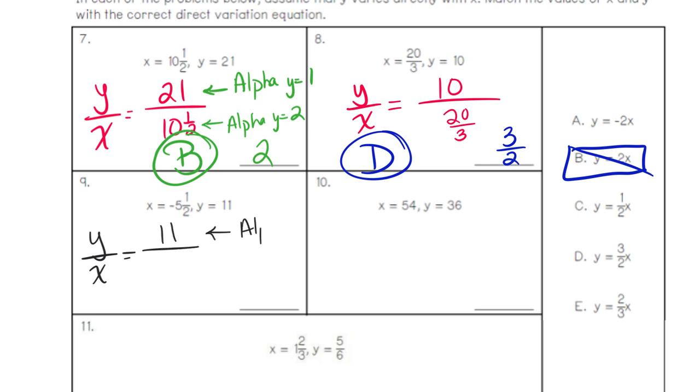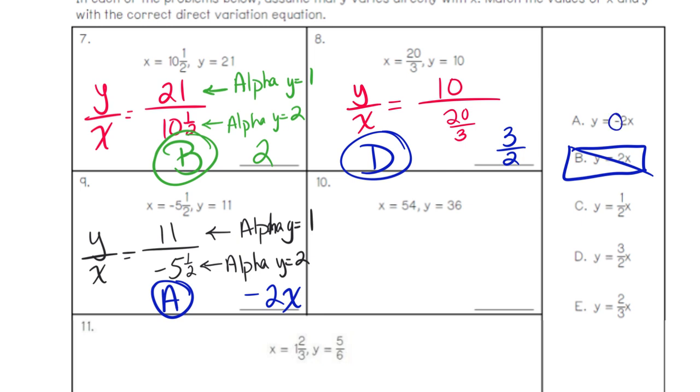So you put alpha y equals, and you press 1, and you put 36 over 50. And then, hold on, I'm on number 9. Oh. And then you put 11 over, and then you press alpha y equals 2, but negative 5 over 1 over 2. And I'm going to just take a guess here that this is going to be negative 2x. Well, there's only one negative in the entire problem, so I know that if I divide by one negative, my answer is negative.